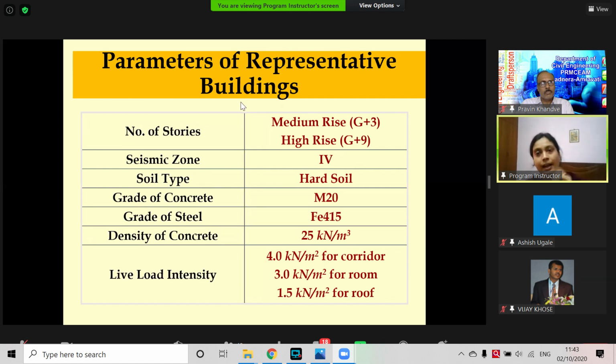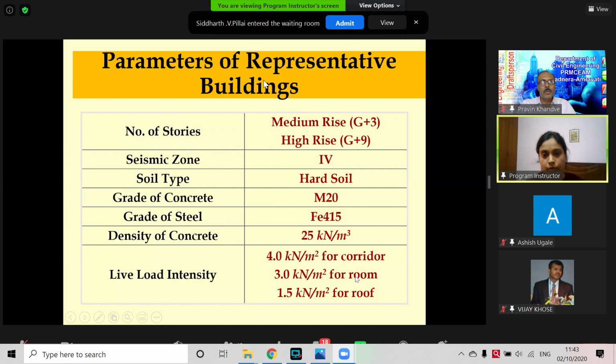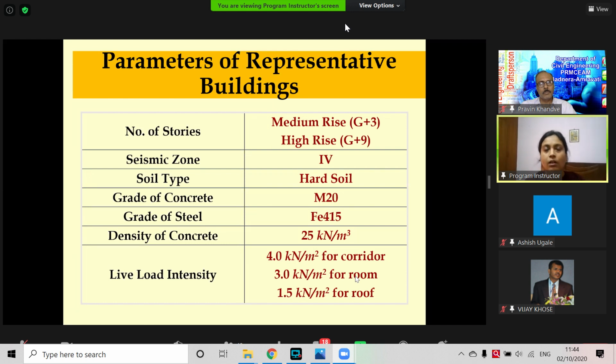Seismic zone is quite high. Seismic zone 4, that means the Delhi region or Ropar, they are in 4. Soil type was hard soil, grade of concrete M20, which is commonly used. Grade of steel Fe415, density of concrete is 25. And for live load, I have taken the directives given by IS 800, part 2. That is given there. The result.